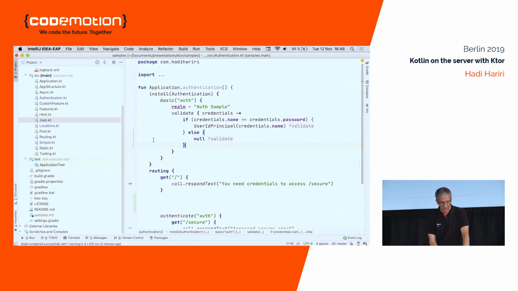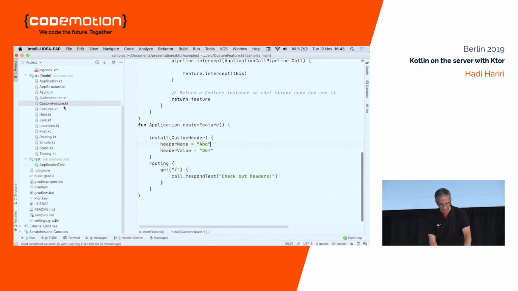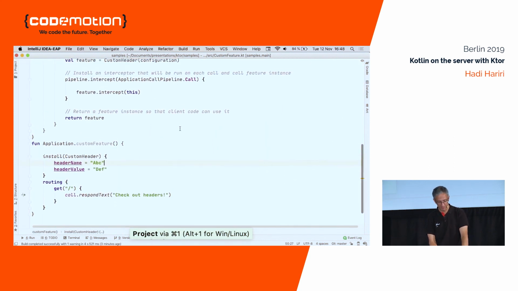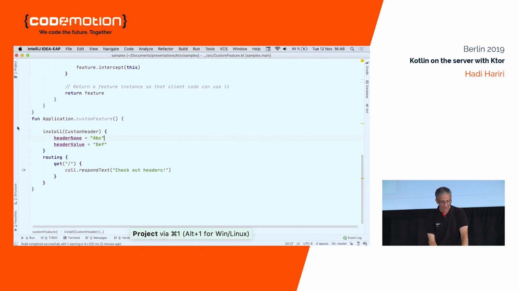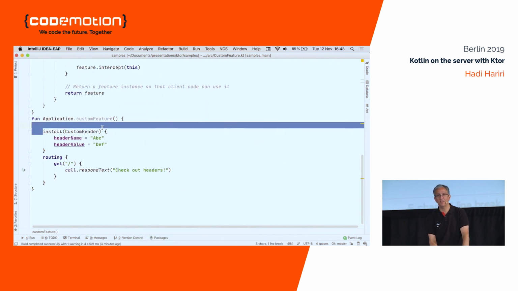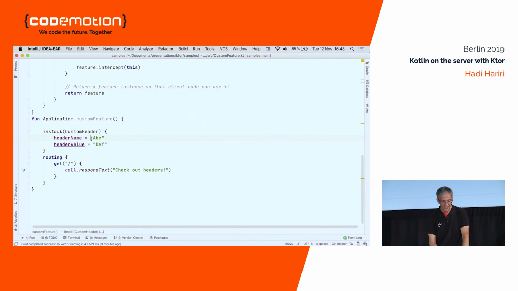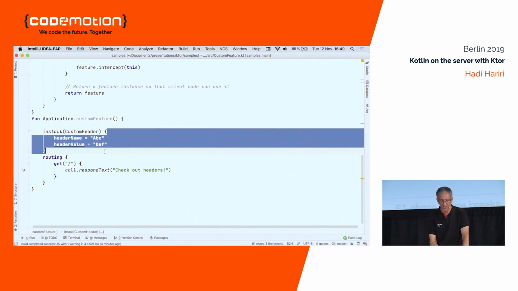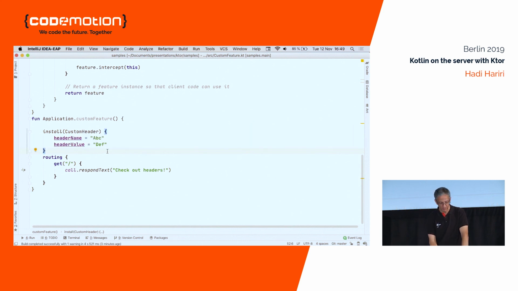But what if I want to create my own kind of feature? It's very, very simple. So here's a feature that I've created, which is custom header, which essentially sets a custom header that's going to come back in every request. The header name is ABC, the value is DEF. That's it. Okay? And I install it just like I would, and then I have this part, which is the actual configuration parameter of my feature.